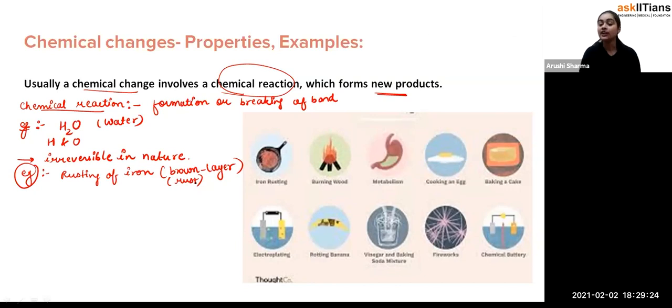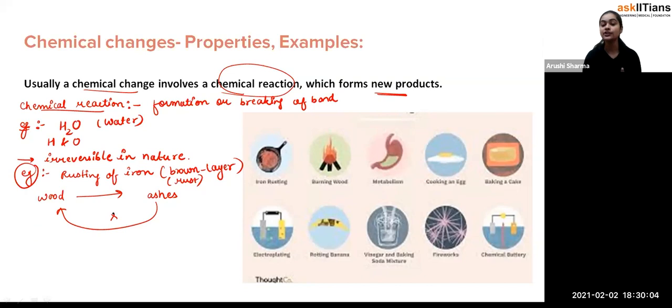Fine. Burning of wood. Exactly, students. If there is wood and it is getting burned, what will happen? There is the formation of ashes only, and we can't convert these ashes back into the wood. Exactly. Or will you be able to convert it? No. So students, whenever a process is going on and you observe a change that is not reversible in nature, even though some physical changes are also not reversible, when you find that the chemical composition has been changed and some new substances formed, we call it a chemical change.